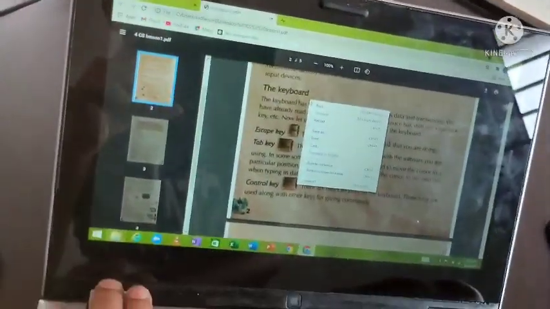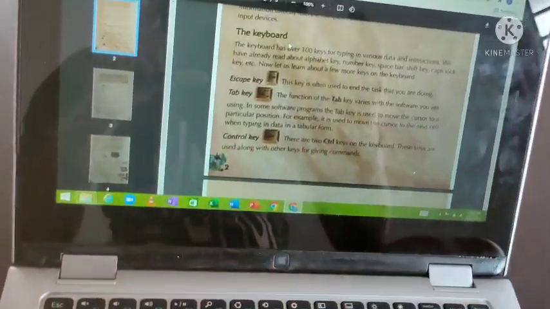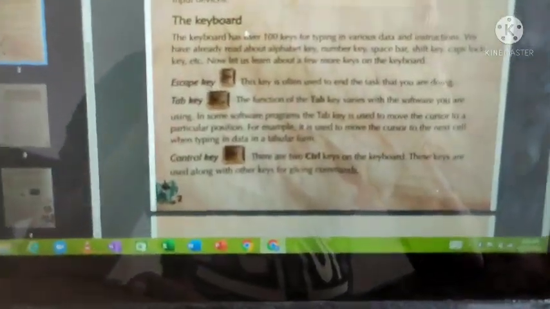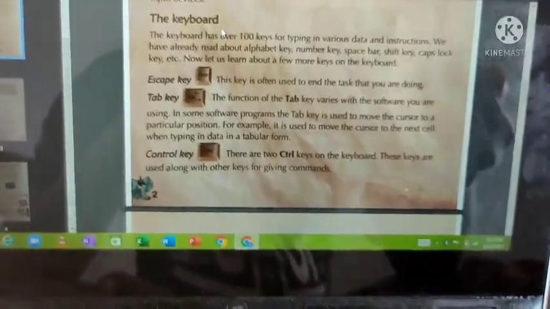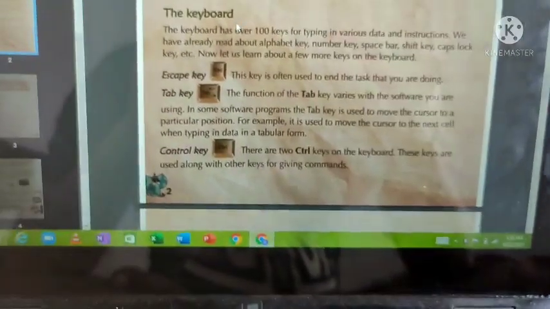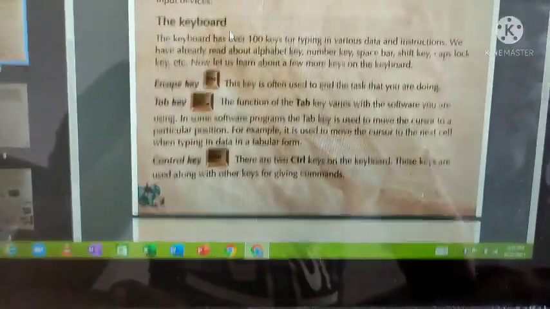I opened something, I pressed the escape key, and suddenly it disappears like this. It is used to escape from the current process. Okay, it's a simple thing, but it is a very important key.